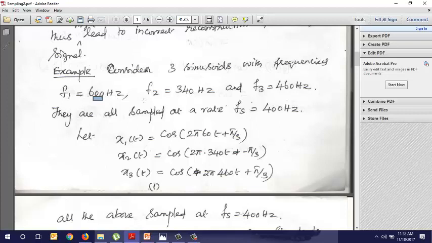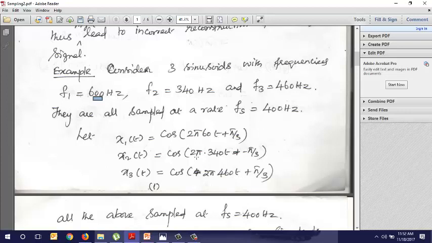Now the first frequency is 60. Let us write it as cos(2 pi 60 t plus pi by 3). The pi by 3 is the phase shift. Second sinusoid is cos(2 pi 340 t minus pi by 3), and the third one is cos(2 pi 460 t plus pi by 3).